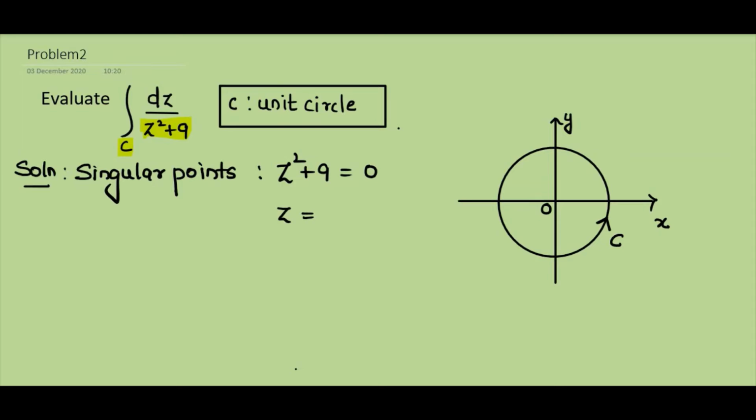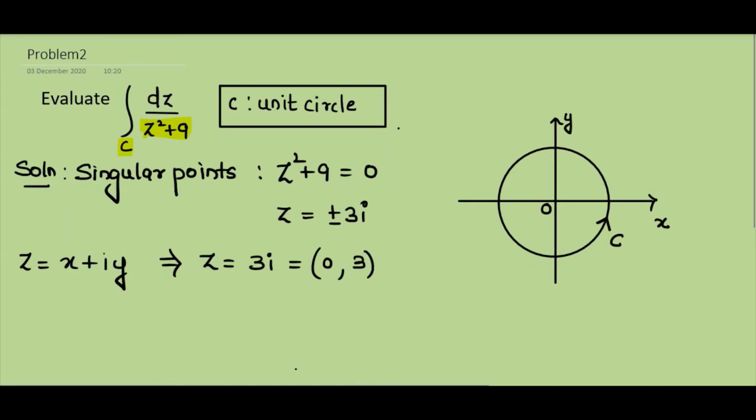So after solving the roots, we get z equal to plus or minus 3i. You know z is x plus iy. So z equal to plus 3i means here x coordinate is 0 and y coordinate is 3. So it represents the point 0, 3.